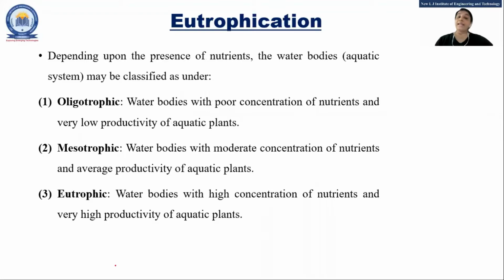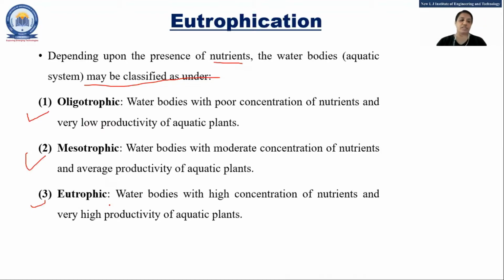Now, depending upon the presence of nutrients, how the algae is developed, according to that, there are three types. Depending upon the presence of nutrients, the water bodies may be classified as three classifications: oligotrophic, mesotrophic, and eutrophic.